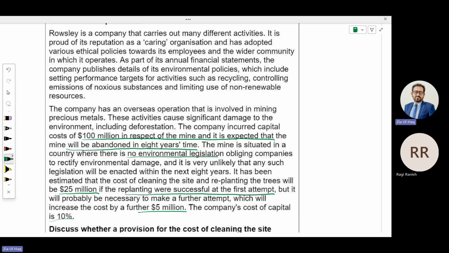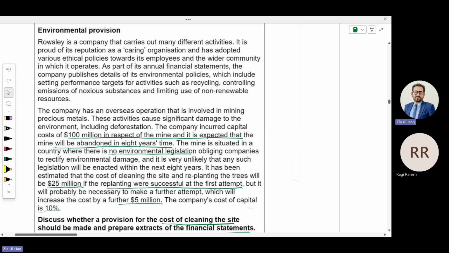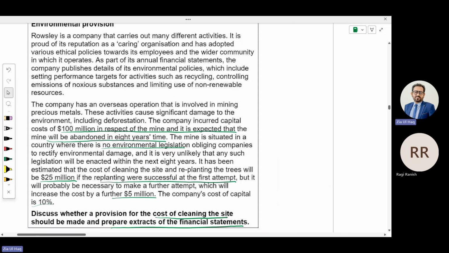And this is environmental cost along with your assets. So you need to discount it using the present value method. So how will you record this? For 100 million, you will record debit asset, credit cash.